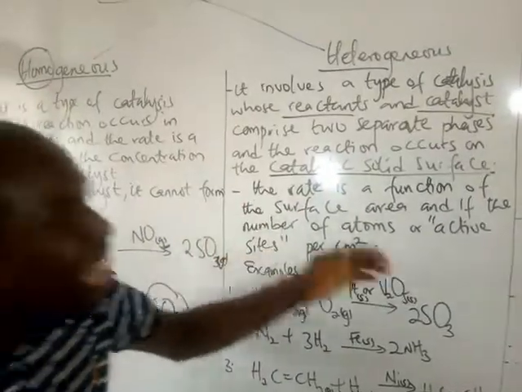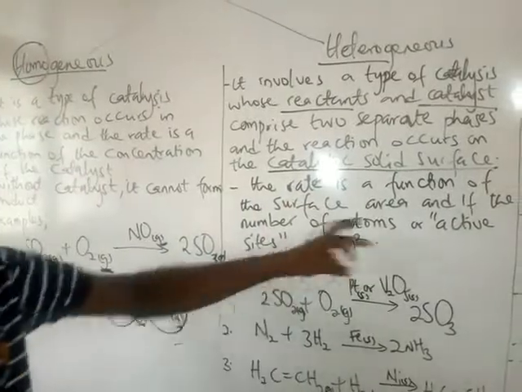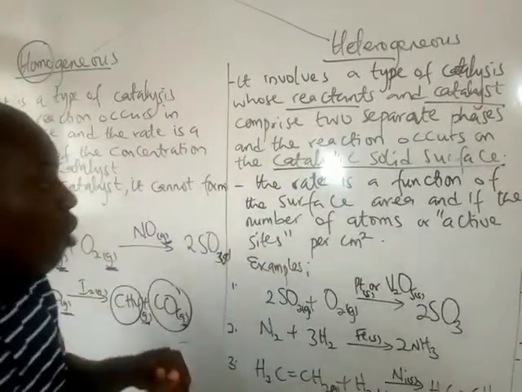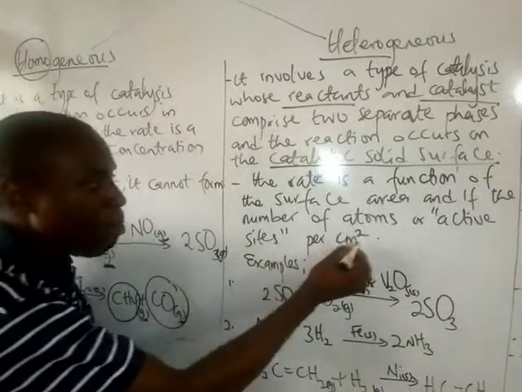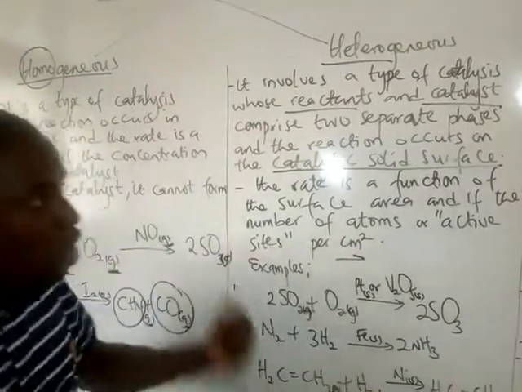Again, the rate is a function of the surface area, and of the number of atoms or active sites per cm cube. So I said that the rate is a function of the surface area.